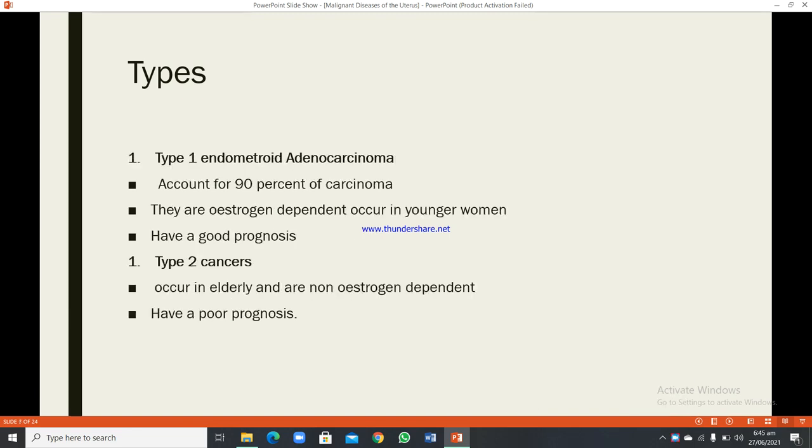In types, type 1 endometrioid adenocarcinoma accounts for 90% of cancer. They are estrogen dependent, occur in young women, and have good prognosis. Type 2 cancers occur in the elderly, are non-estrogen dependent, and have a poor prognosis.